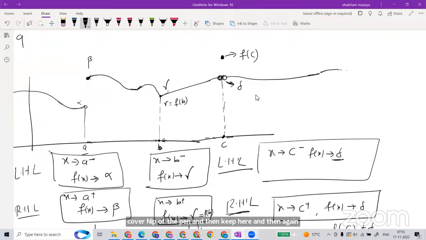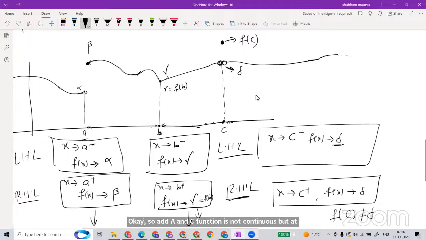So while drawing the graph, this is the pictorial form of limit, continuity and differentiability. Whenever you have to lift your pen and keep it at a different place and then continue, at that point the function is not continuous. We are only talking here about continuity. So at A and C the function is not continuous, but at point B the function is continuous.